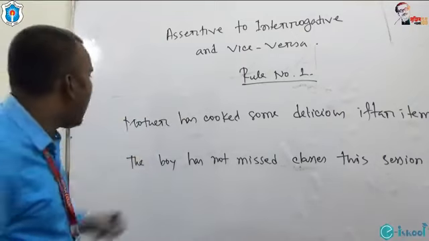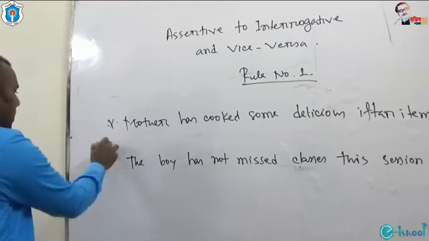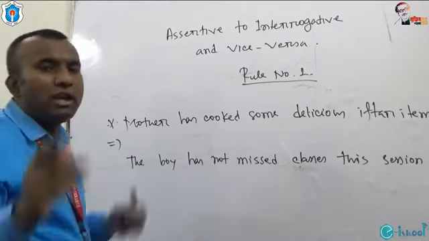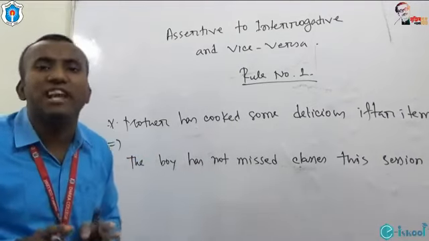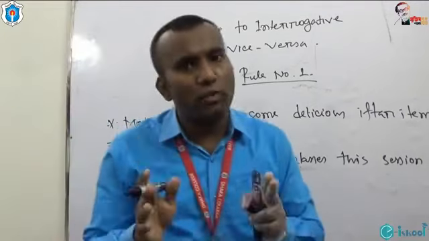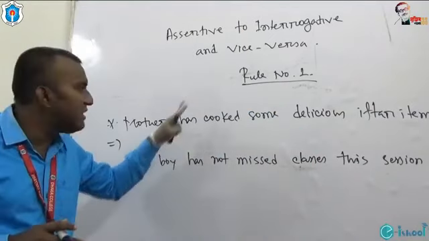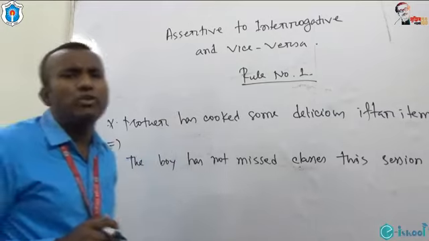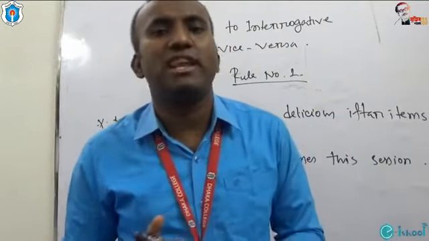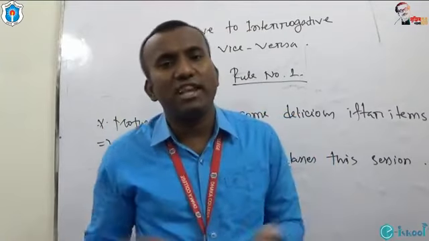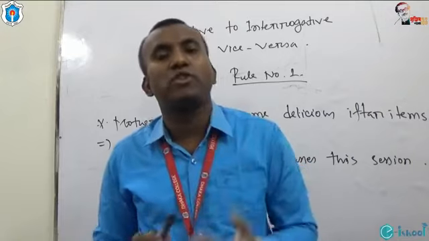So, look at how we can turn this sentence into interrogative. Here, I have told you that in order to make interrogative, we have to start with auxiliary verbs. Have you got any auxiliary in this sentence? I'd like to give you some examples. Actually, I'd like to give you some concept about auxiliary verbs. There are a lot of auxiliary verbs in the English language. I'd like to tell you some of the auxiliaries.